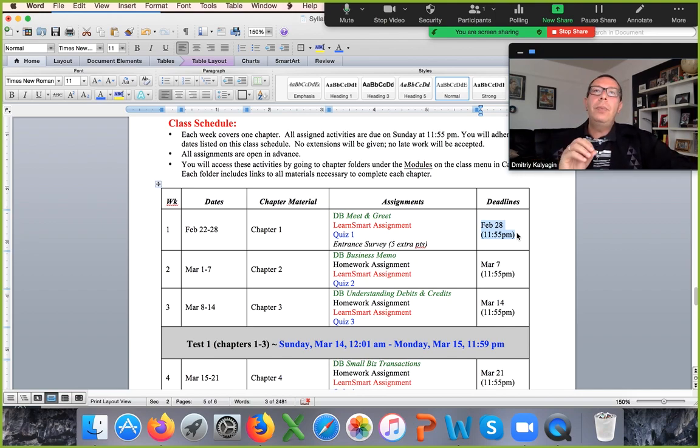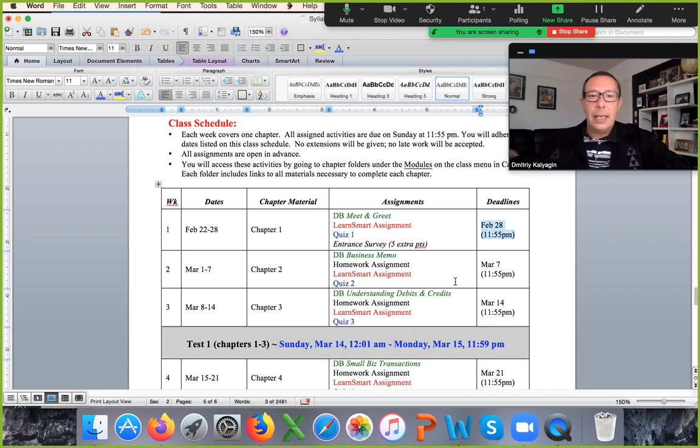Now, there could be very serious circumstances. I had a student who gave birth to a child, and of course I gave her an extension. But I do it very rarely, because it's unfair to other students, it's unfair to me, it breaks the flow of the course, and it prevents you from learning the material, because if I give you an extension, then you're not spending as much time on the next chapter.